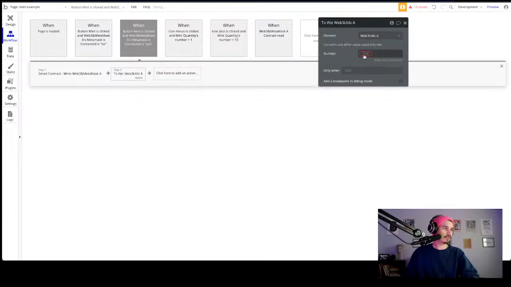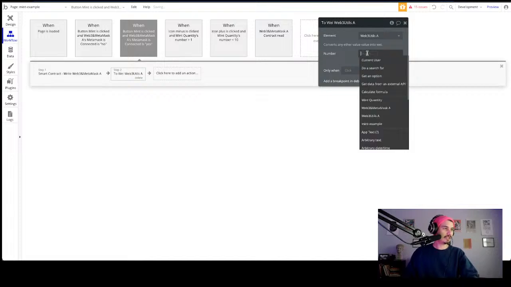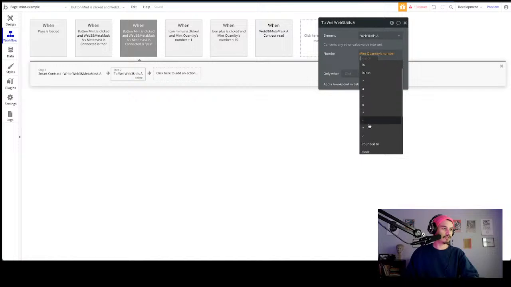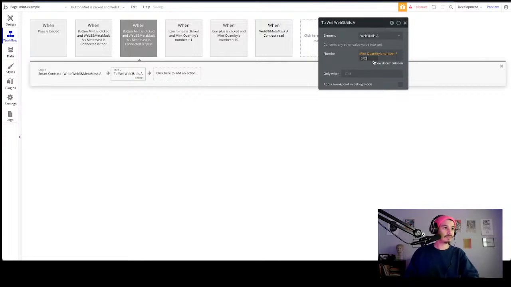So what I'm going to do is convert the mint quantity times quantity number, and we're going to do this times what we're charging for each mint, which is going to be 0.02 ETH. So we want to convert the total price two-way. And then